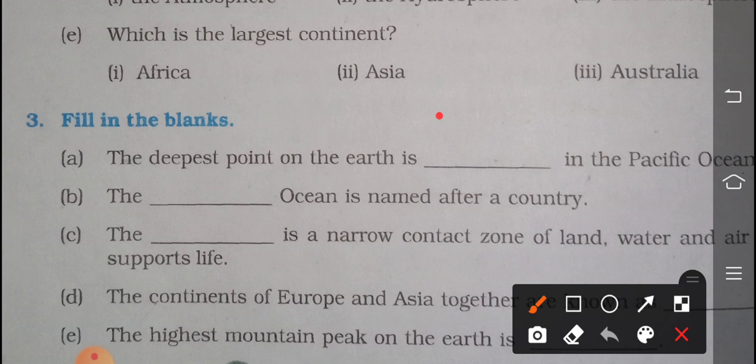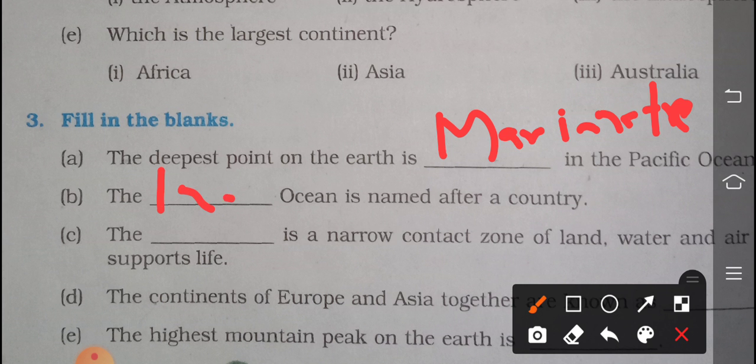Mariana Trench. Okay. Then the second one, the dash ocean is named after a country. Yes, of course, that is the Indian Ocean. Very good.